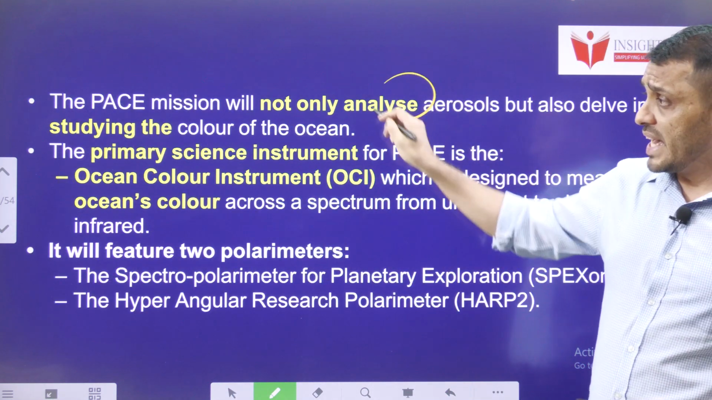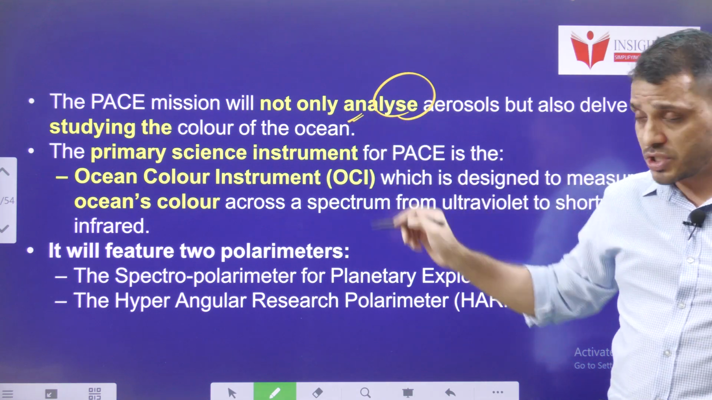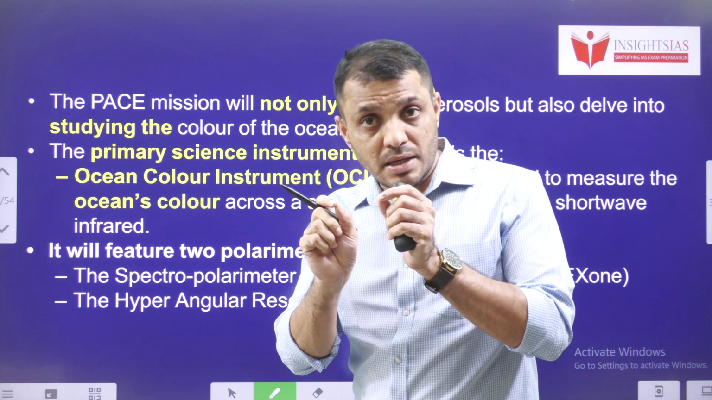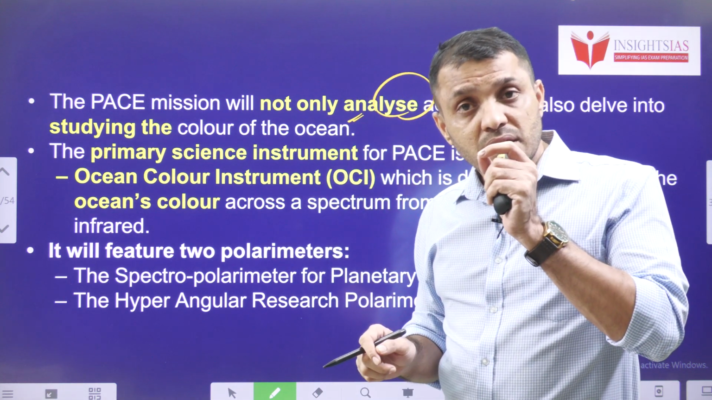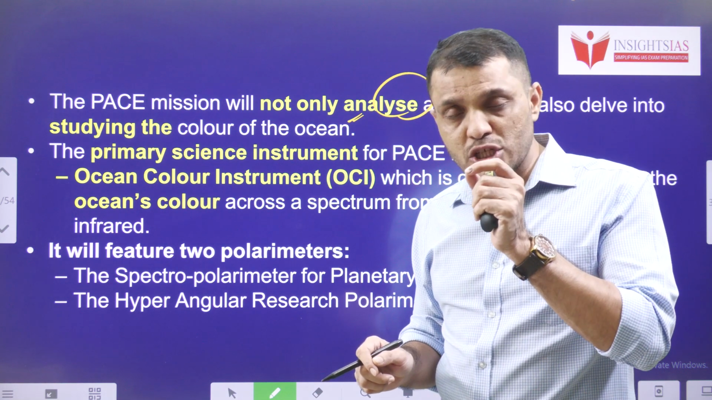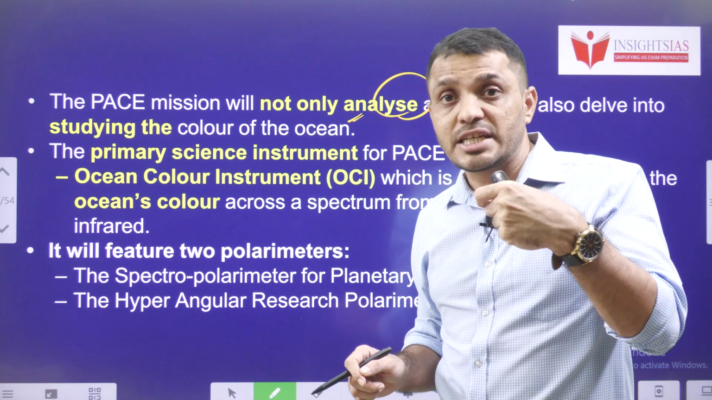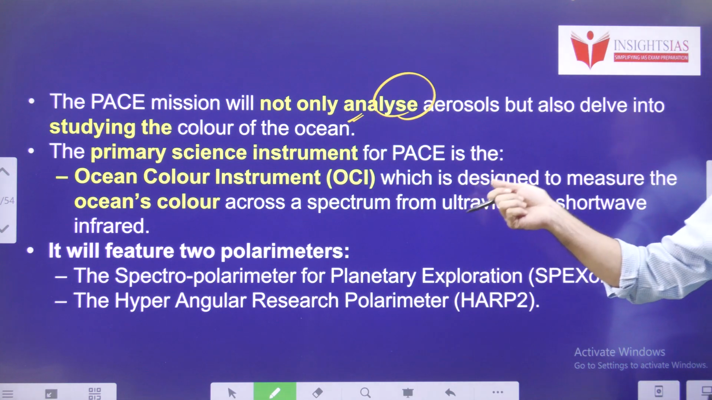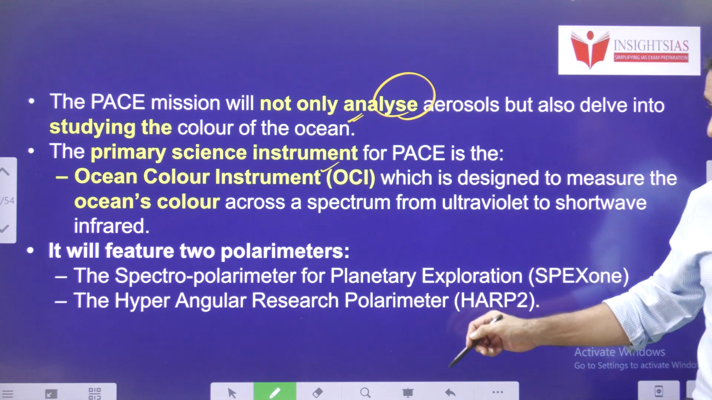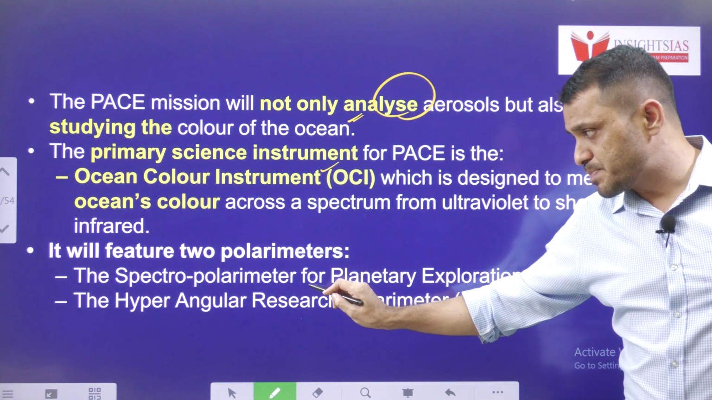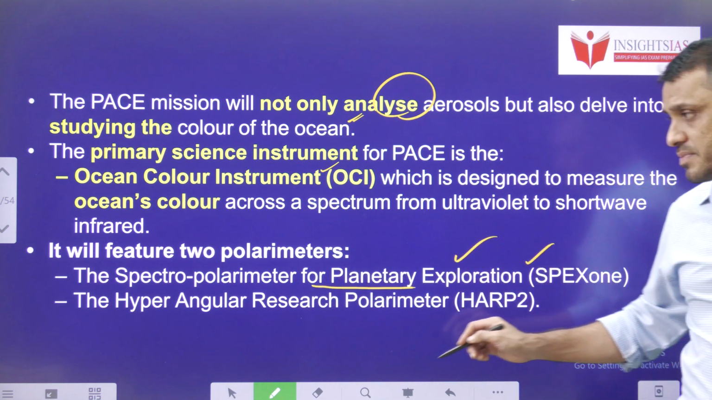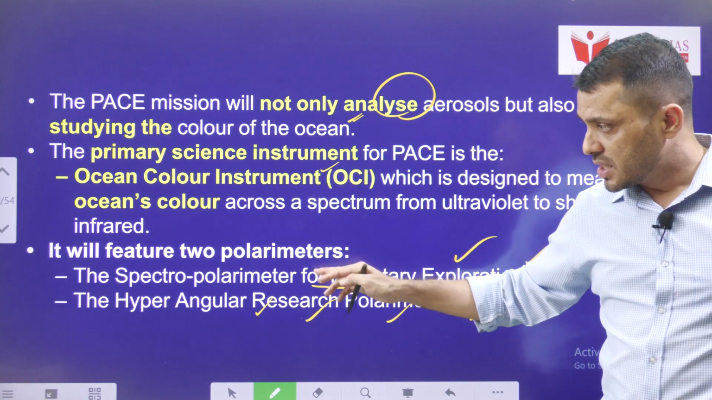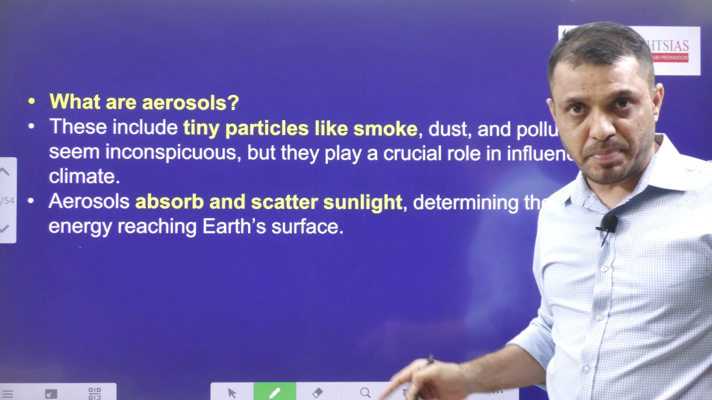Let's see. It not only analyzes aerosols, it also studies the color of the ocean. You know, students, aerosol is all about small tiny air particles, particles in the air. They influence the scattering of light in the atmosphere, so that they control the amount of light which reaches from the sun to the earth surface. The primary scientific instruments used in this mission are ocean color instruments. It will feature two polarimeters, the Spectro-polarimeter for Planetary Exploration and the Hyper Angular Research Polarimeter. These are the two polarimeters deployed in this space mission.